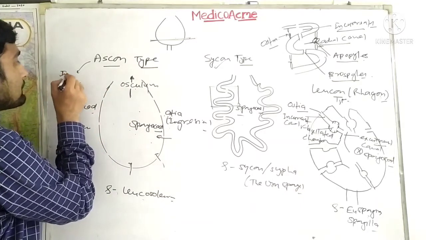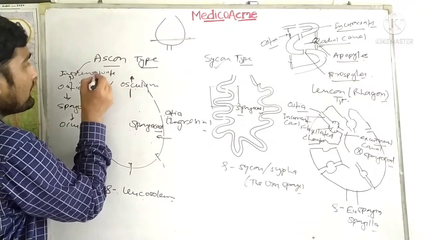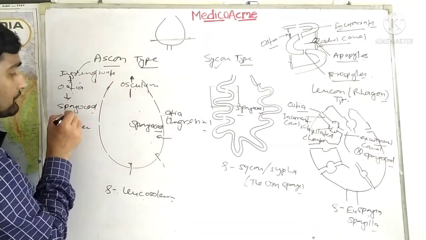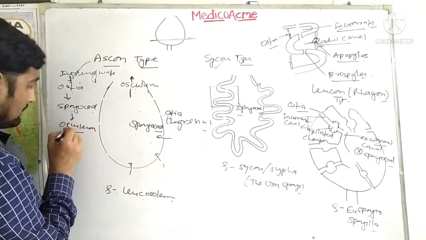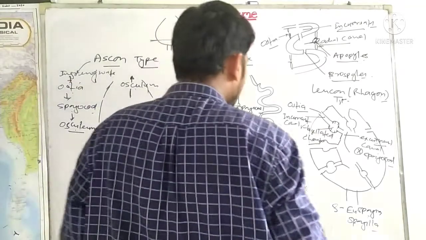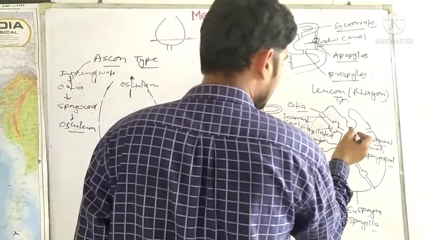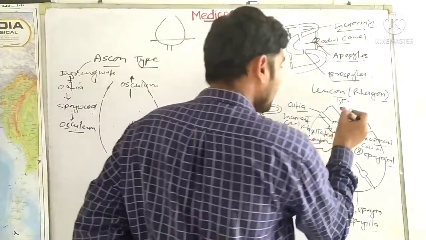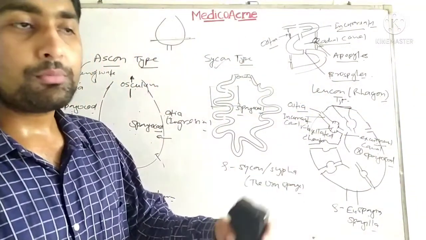So here you can write ingressing water. Ingressing water will come in through the ostium into the spongocoel and then goes out through the osculum. Okay, osculum. Now what happens? Here is the osculum, but in the second type the osculum is there, but kind of shrunken. I have said that the spongocoel and osculum both are shrunken down.